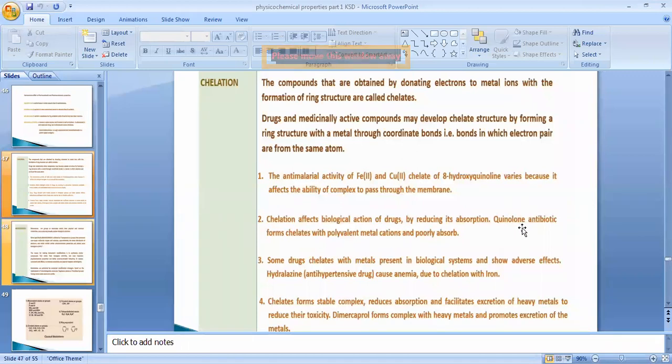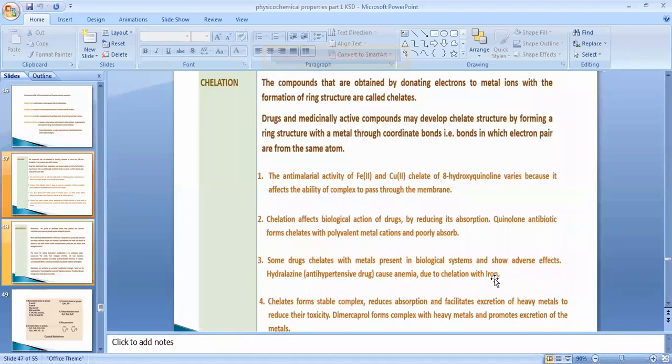Now the example of this type of drug is quinolone antibiotic, which is going to form a chelate with the polyvalent metal cations and they are going to poorly absorb in our body. Some examples of the drug form a chelate with a metal ion in the biological system and show adverse effect. Example, hydralazine, that is antihypertensive drug molecule, causes anemia due to the chelation